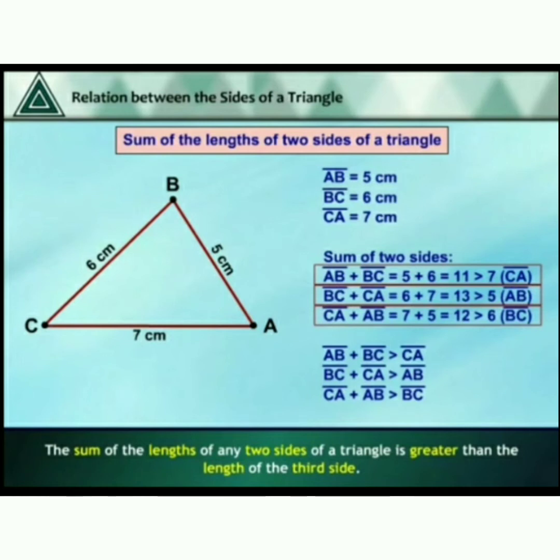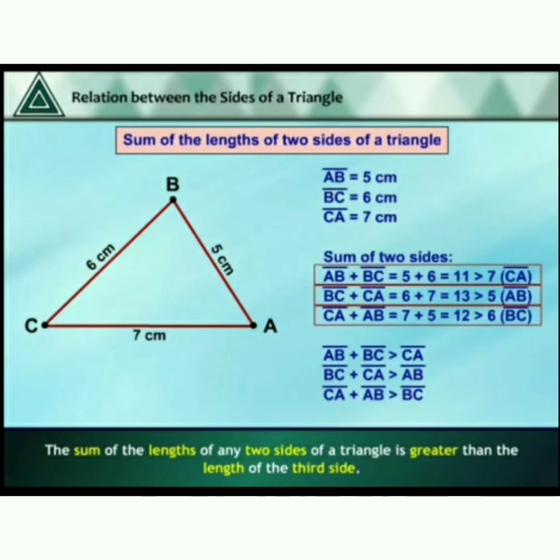What is the side of the third one? CA equals 7 centimeters. So 5 plus 6, which is 11, is greater than or less than 7? Greater than 7, ma'am. Yes.